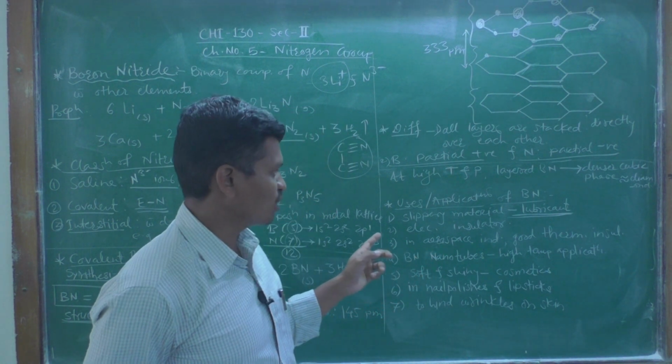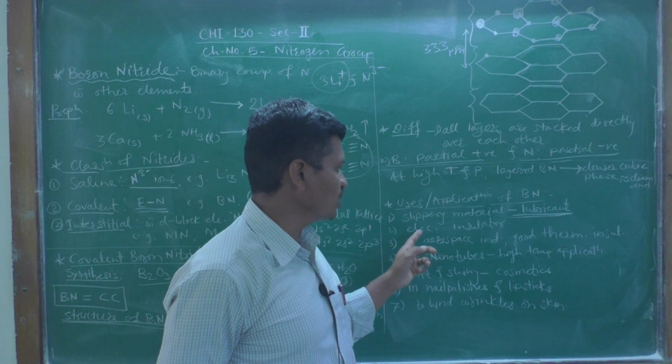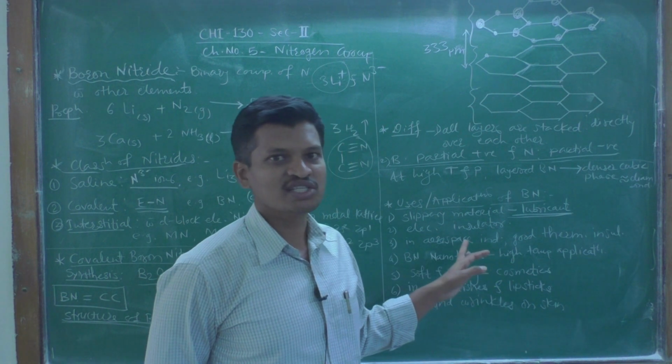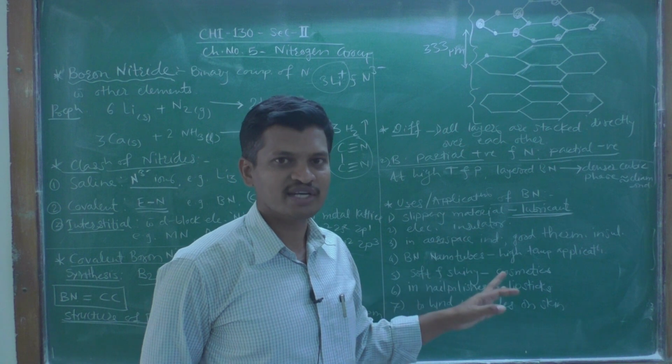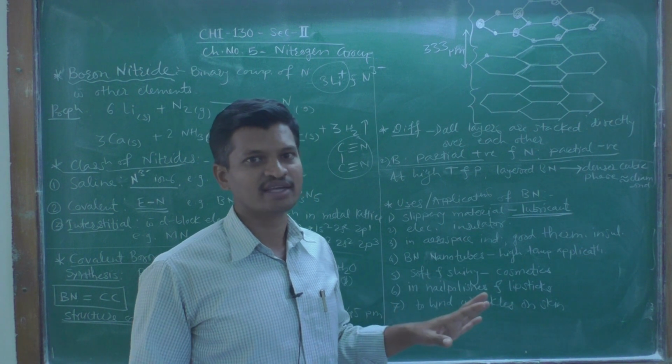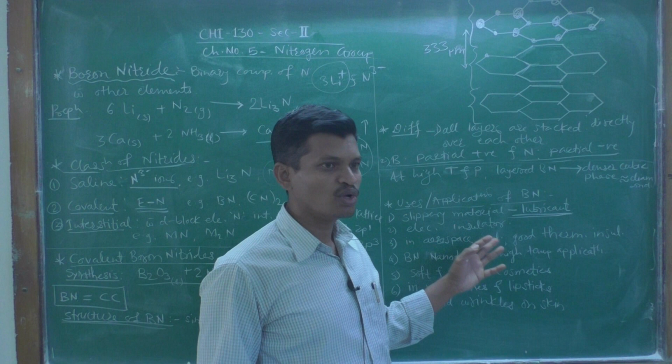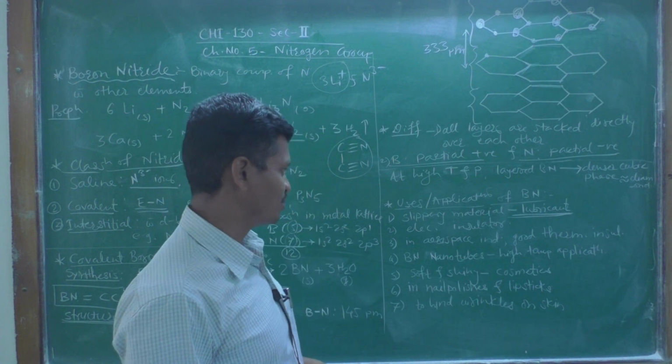Then it is a good electrical insulator. Electrical insulator means it is not conducting electricity, so it also has wide applications in different fields.